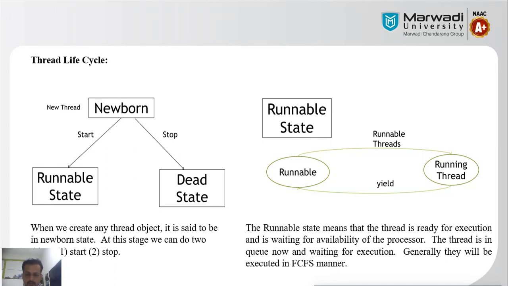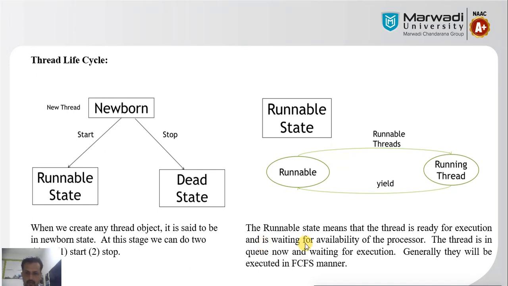You know the queue. Queue is a linear data structure. Linear data structure means it works on first come first serve. Whichever process comes into the queue first acquires the resource or processor first.